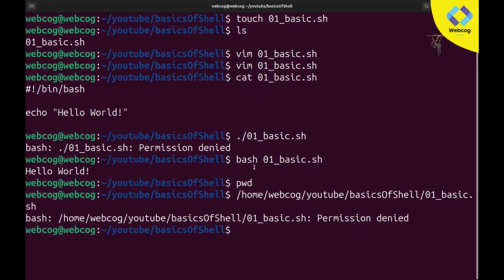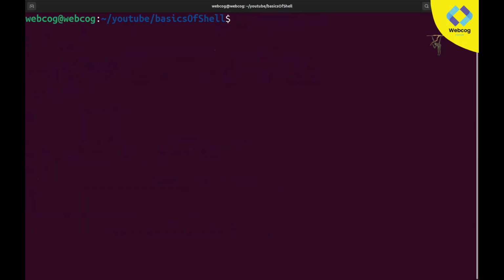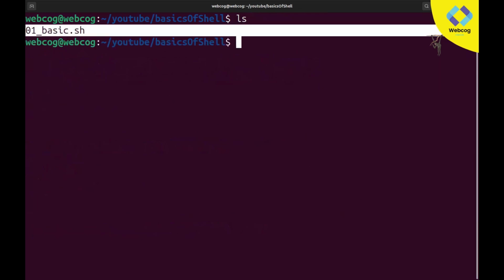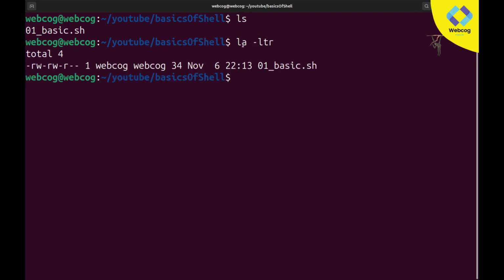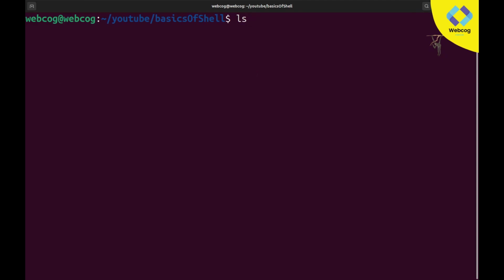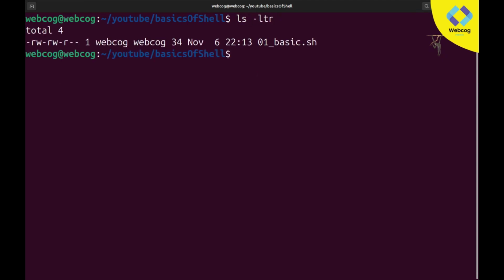So let's first of all check out the permissions of our sh files. But before that I'm going to clear my terminal, and here if I type ls and hit enter, you can see it will display all the files with their extension that are present in this folder, basics of shell. But if I type ls -ltr and hit enter, you can see it will display this file with a little bit more detail. At a time we have only one file present, so that's why it's displaying only one line.